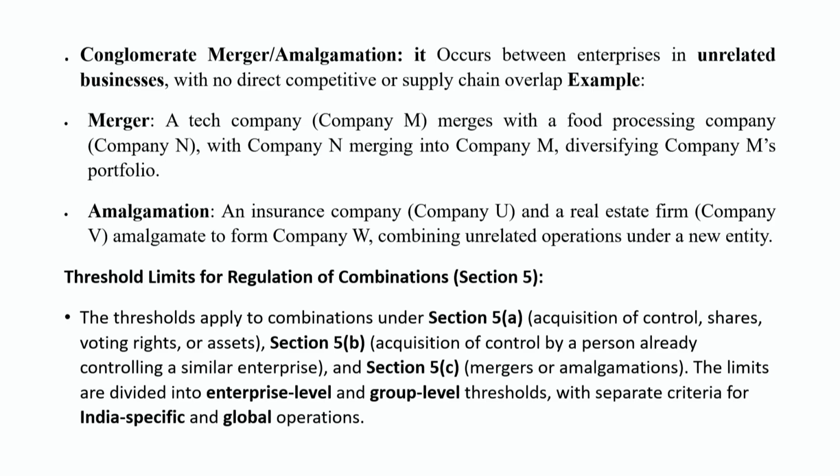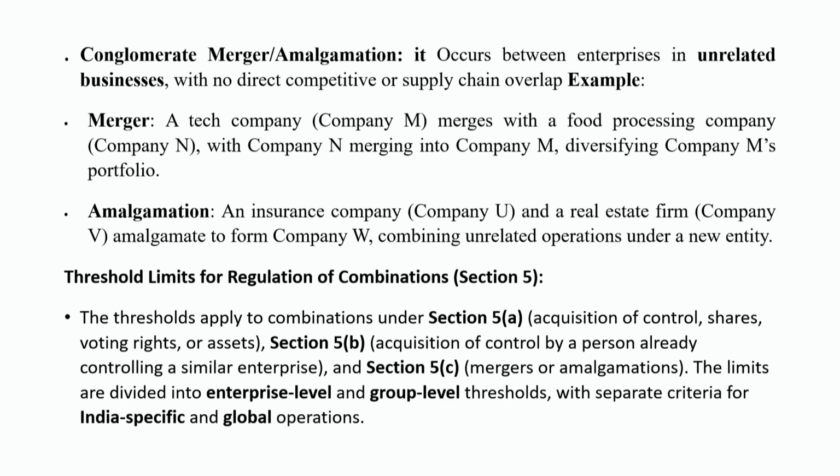In the case of amalgamation, you may take an example where an insurance company and a real estate company come together, amalgamate and form a company W. So it combines unrelated businesses, and the impact is very negligible. It is under scrutiny, but it has very little adverse impact on competition.